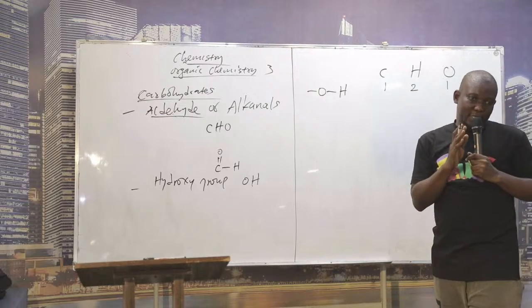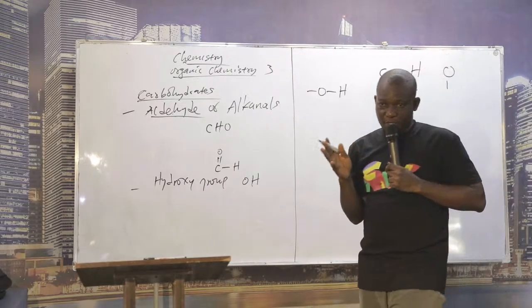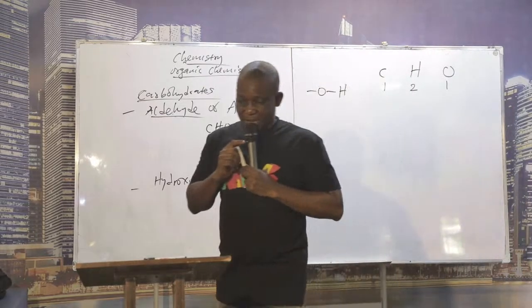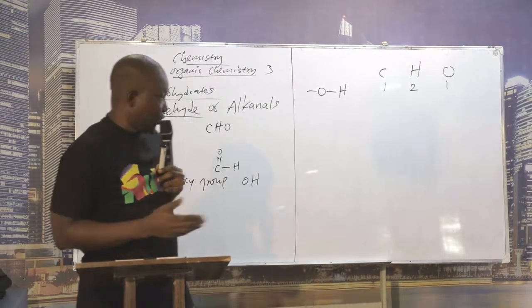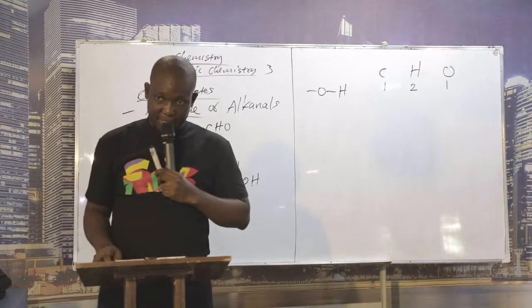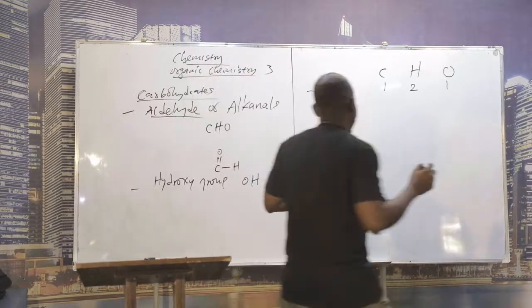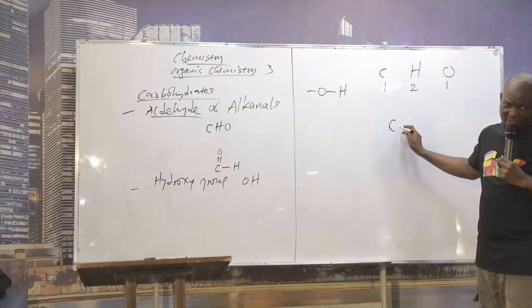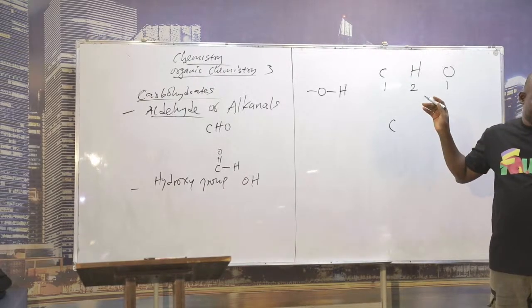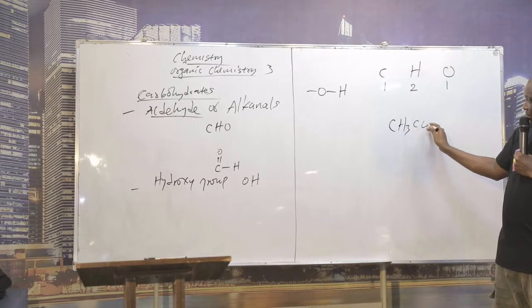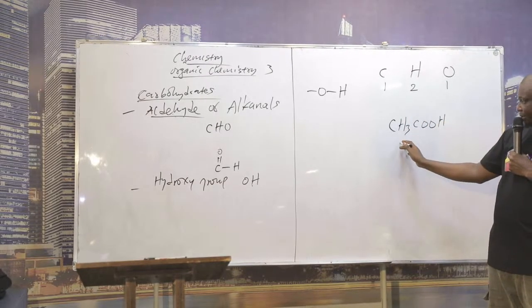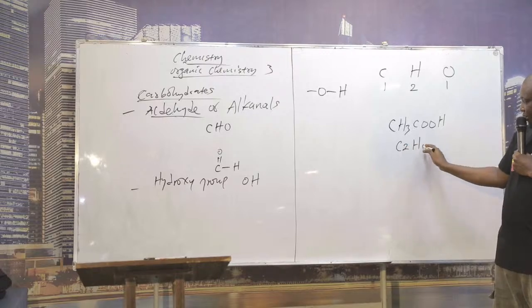I told the other class that I have a problem with this definition. But if they ask you which of the following best describes carbohydrate, and you see this, please go for it. I also mentioned ethanoic acid, CH3COOH, whose molecular formula is C2H4O2.